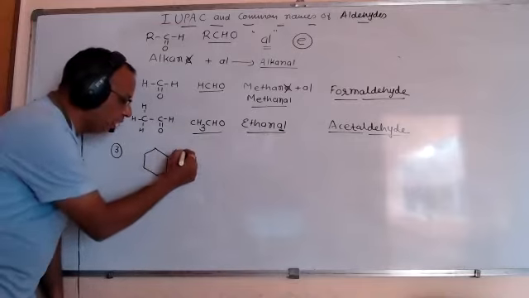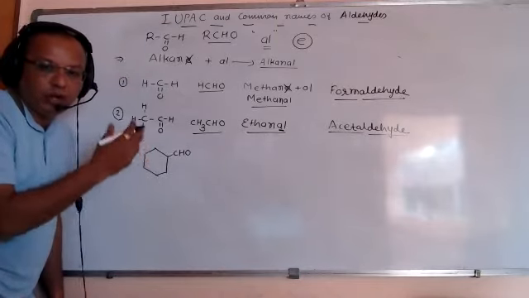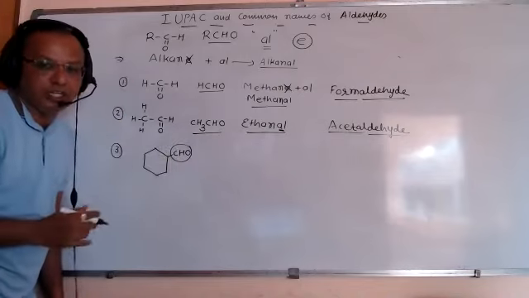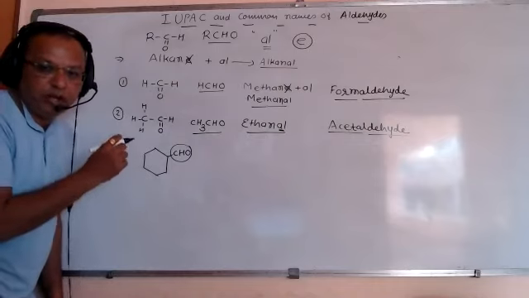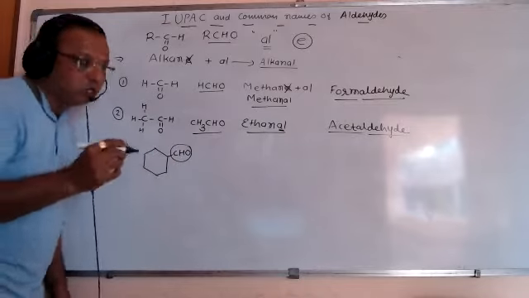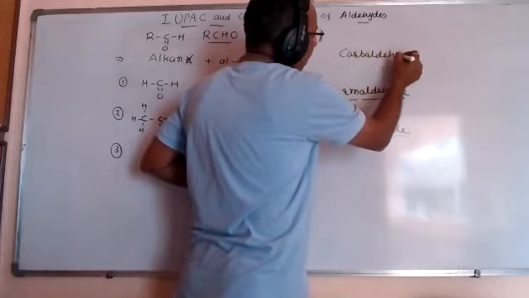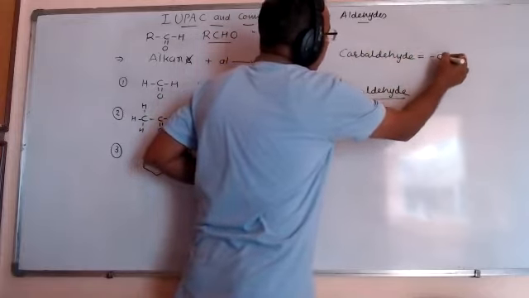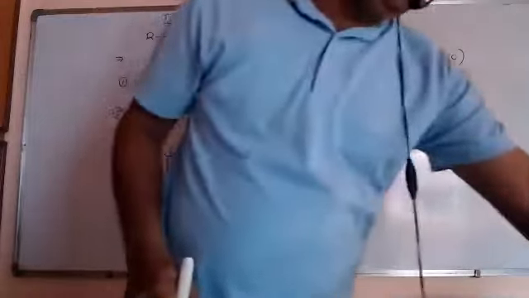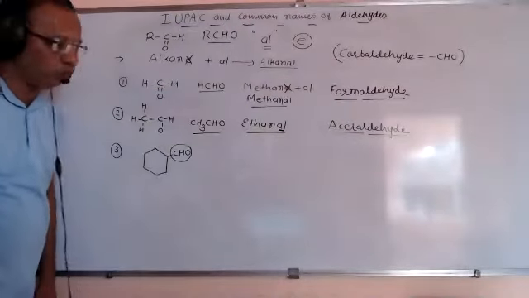Here, if I put CHO, it is called cyclohexane, and for CHO, it is carbaldehyde. So remember, the word carbaldehyde is to be used for independent CHO.